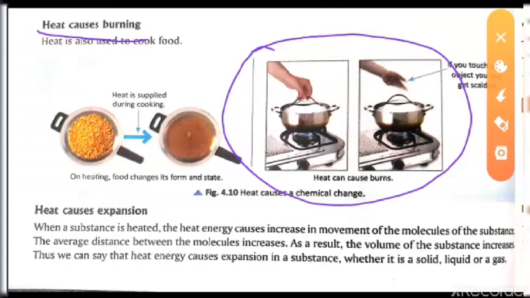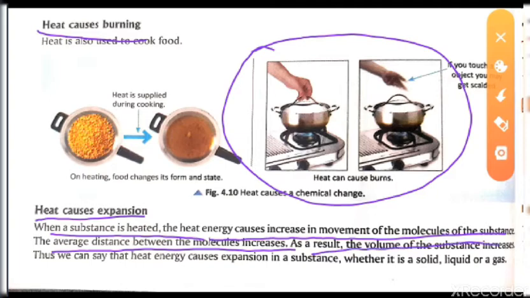The next point we have is, heat causes expansion. That means it will expand the material. So how is it expanding? When a substance is heated, the heat energy causes an increase in the movement of the molecules of the substance. The average distance between the molecules increases. As a result, the volume of the substance increases. Thus, we can say that heat energy causes expansion in a substance, whether it is solid, liquid, or gas.